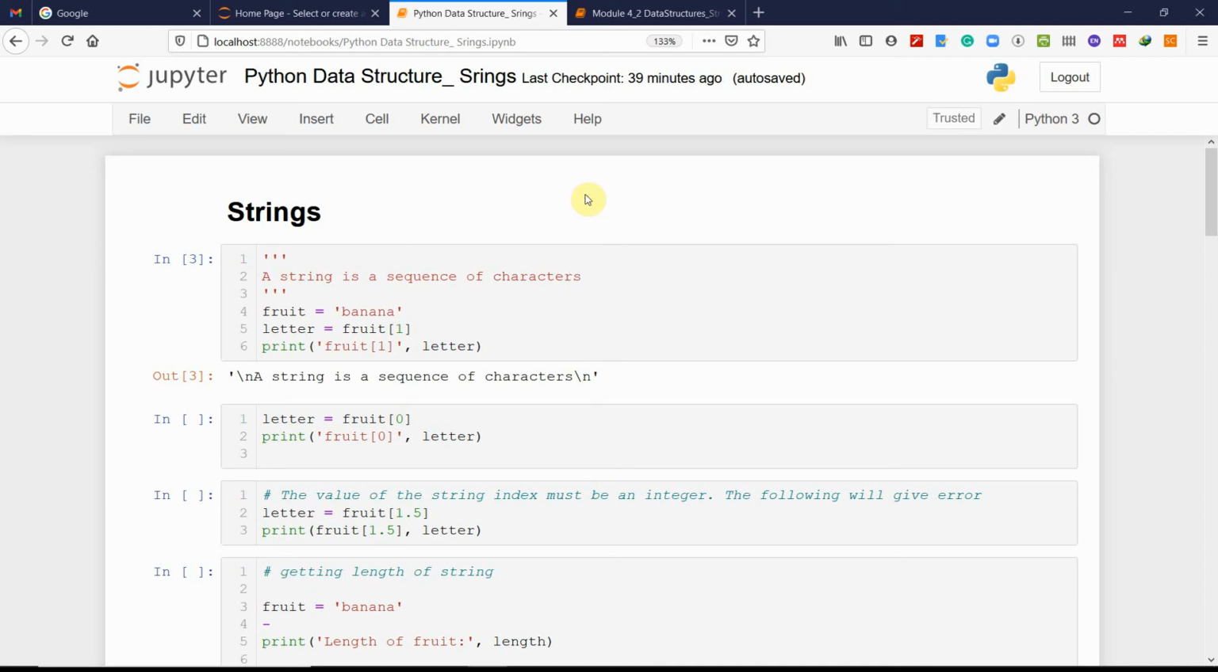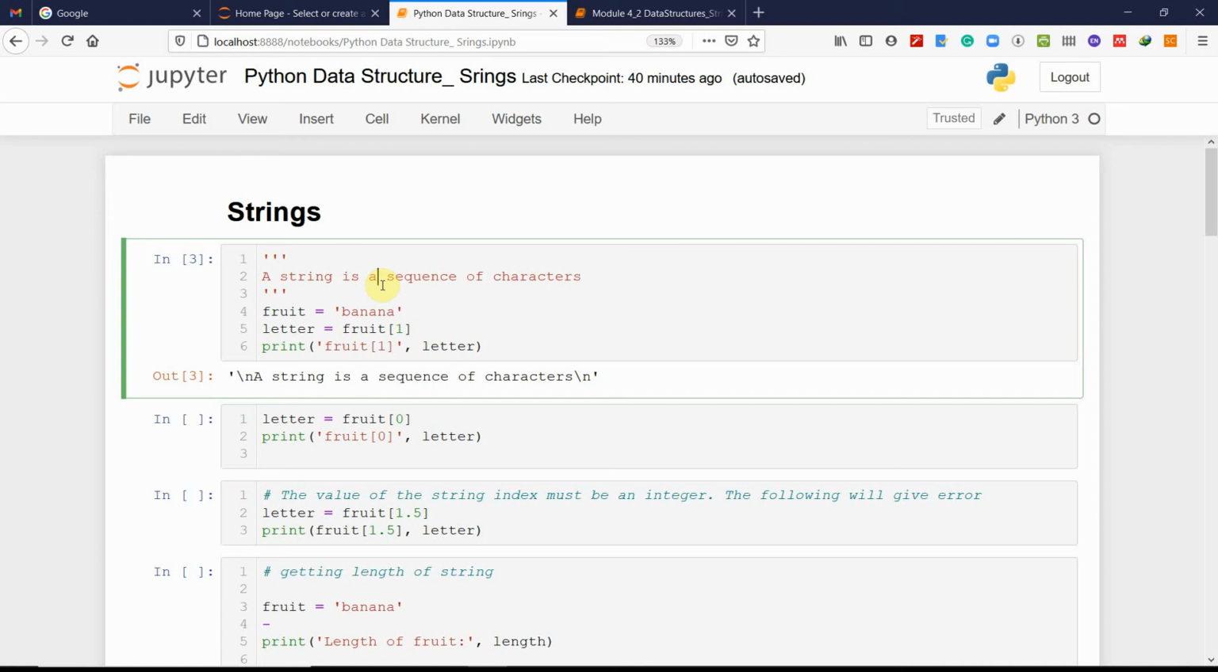Today we will discuss what strings actually are, how to slice strings, how to concatenate them, and how to transfer these strings. A string is actually a sequence of characters. So we can consider a string to be a sequence of characters.